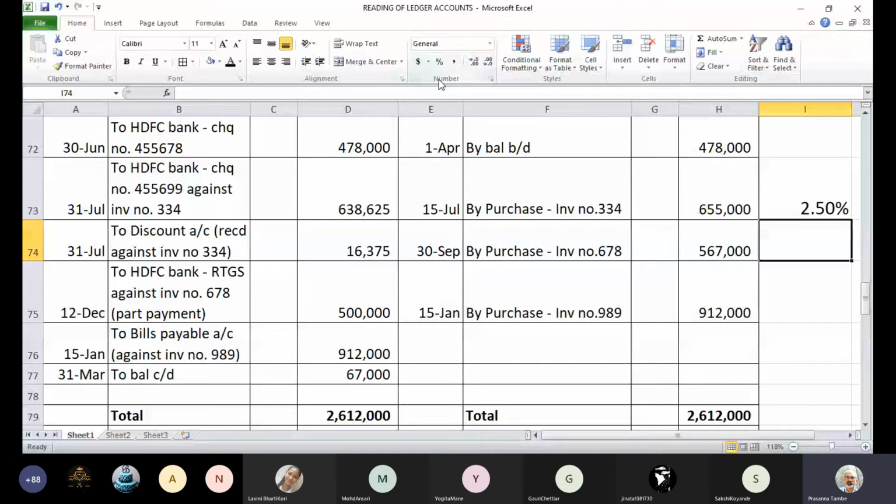Going further, you have one more purchase on 15th Jan. The invoice number is 989 and the credit purchase is recorded for 9,12,000 by passing the entry purchase account debit to Sanjay's account. And on the same day, 15th January 2020, you will find entry as to bills payable against invoice number 989. What does this transaction mean? What is the nature of this transaction? On the debit side, 15 Jan 9,12,000. What is the interpretation?